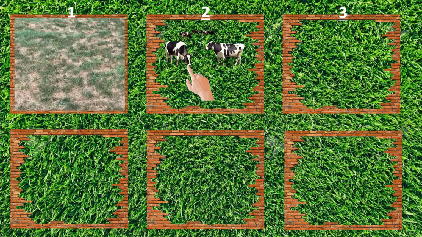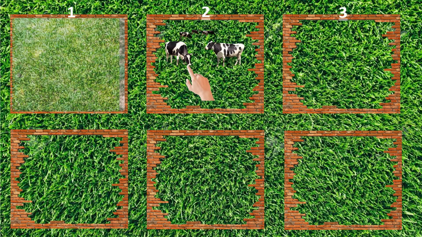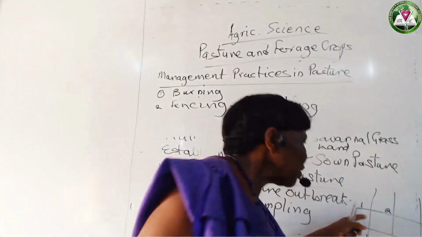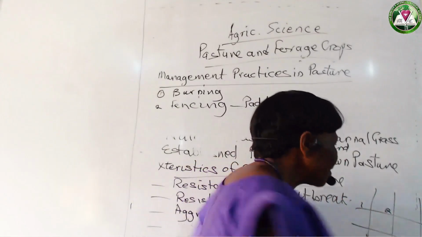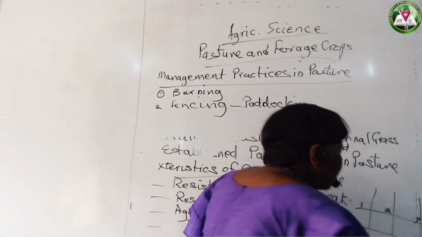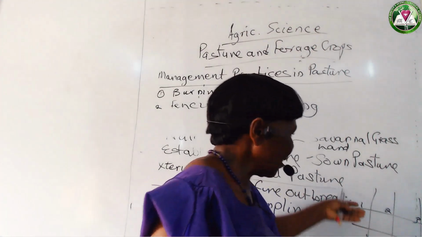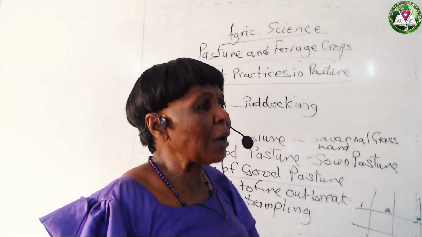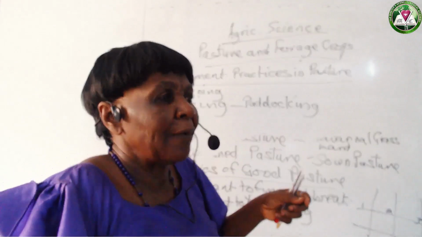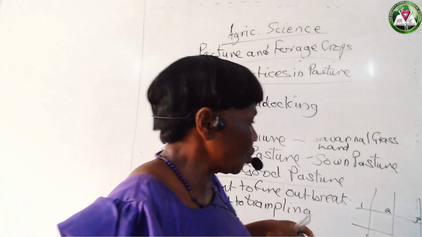And while they are here, this one is trying to regain. There will be no grazing on it. After this, they move to the next. After that, they move to the next. So by the time they move gradually, the first ones will have regained and grown back for the animals to use them.